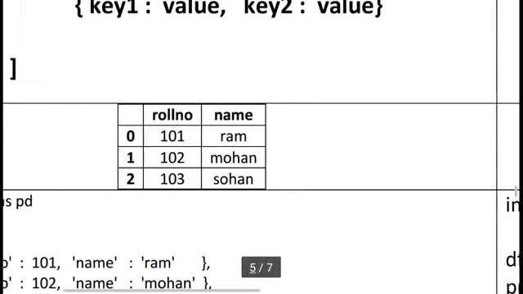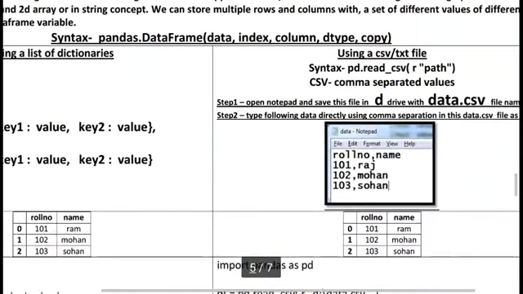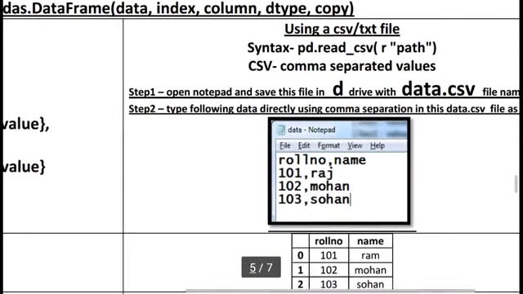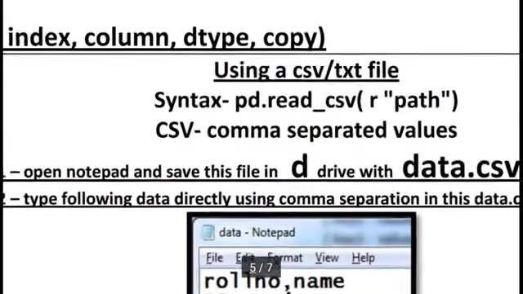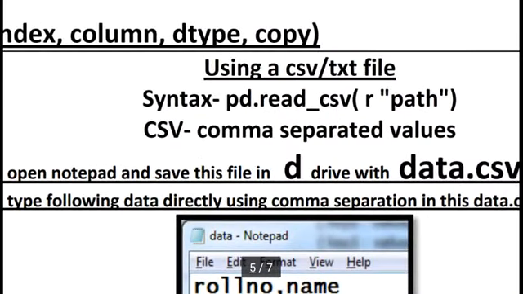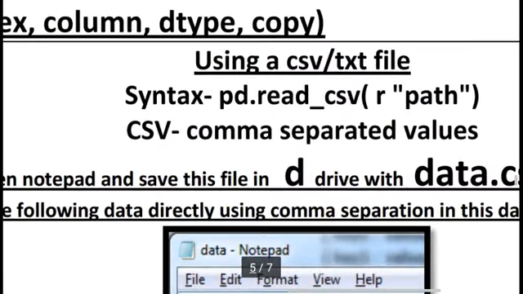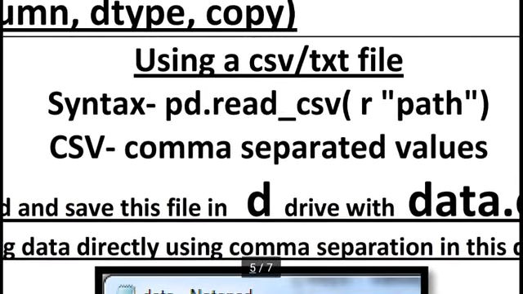Here I am also using another style to store this data frame. Here I am using a CSV file or text file. In this style we can store a table in a particular file, and then we will call this file, and after calling this file we will convert it into our data frame, then we will print our data frame. So for this purpose here I am using pd.read_csv. CSV means comma separated values.